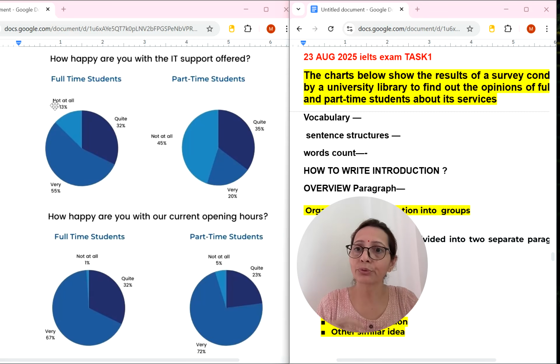Definitely for this kind of pie chart or table or bigger charts, if you have more information in the charts or diagrams, your words will go around 200 or 225. That doesn't matter, but the important thing is how you describe the things, how you write the introduction, how you compare the things in writing task 1. That's more important. So let's start with vocabulary.